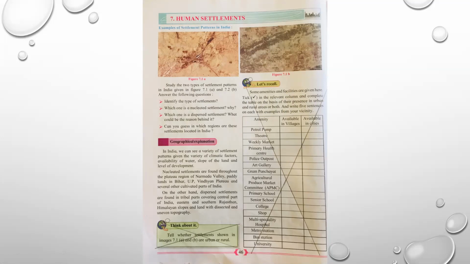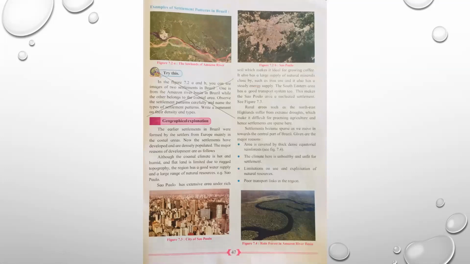We move on to the next page. Page number 47. See the column, try this. In figure 7.2, A and B, you can see images of 2 settlements in Brazil. One is from Amazon River Basin in Brazil, where the other belongs to the coastal area. Observe the settlement patterns carefully and name the types of settlement patterns. Write a comment on their density and types. Please cancel this question.